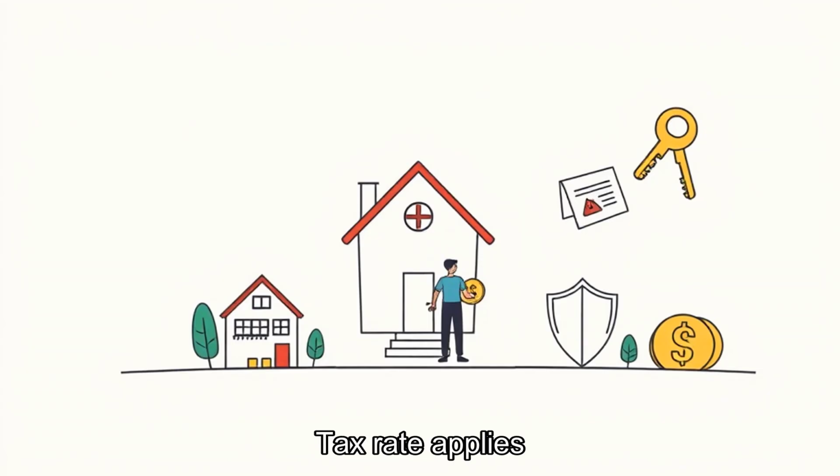Tax rate applies to value. The bill usually combines assessed value with a local rate. Example: a higher rate can make a cheaper home cost more annually. Price alone is not enough.